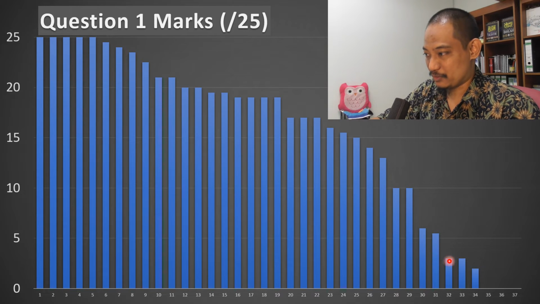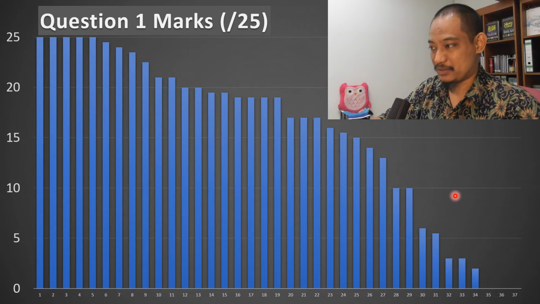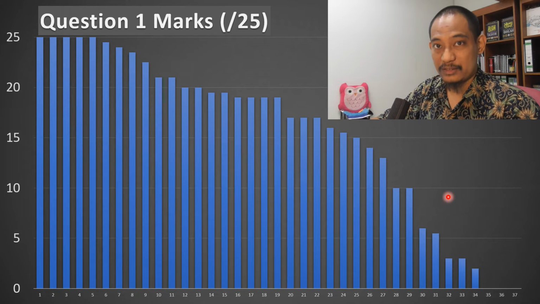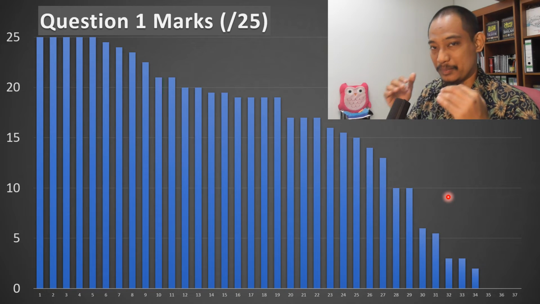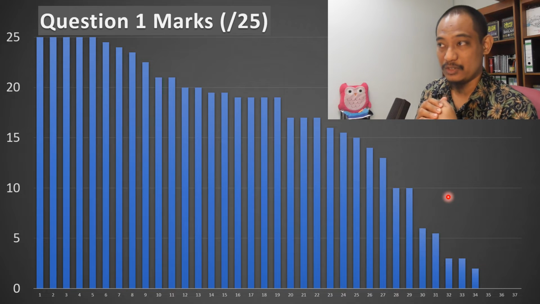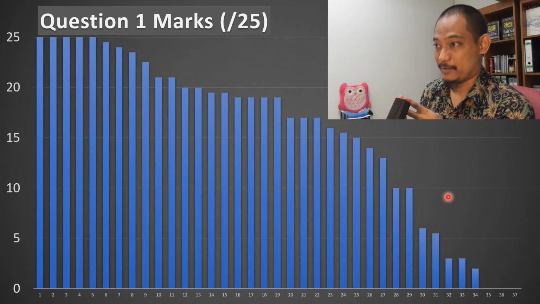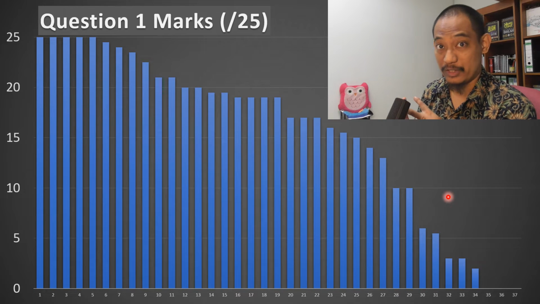But what is a concern is here. How can someone still not pass this question? Meaning you get 10 or below out of 25. That is really a concern to me, because this question is just the basics of the basics of this course. Meaning that you know how to use trigonometry, sine, cosine. You know how to add forces, add numbers, etc.